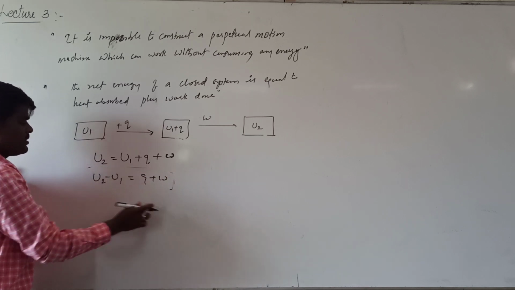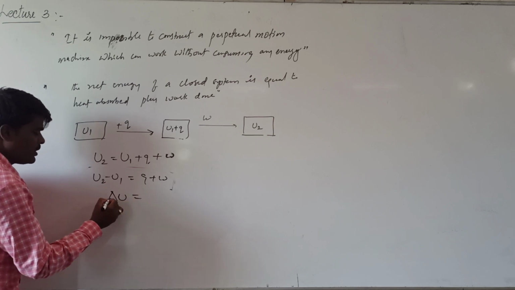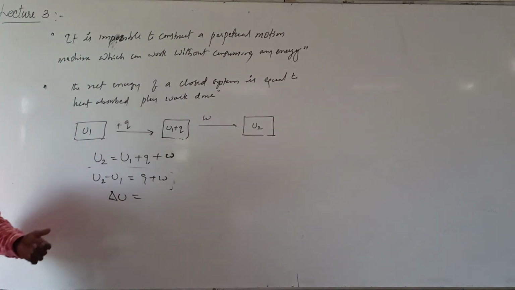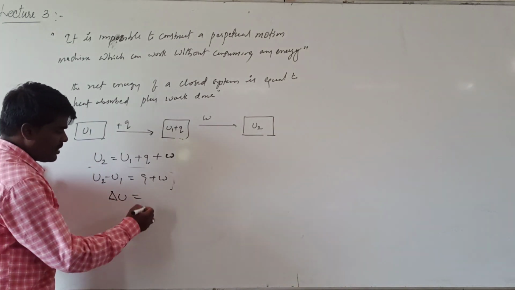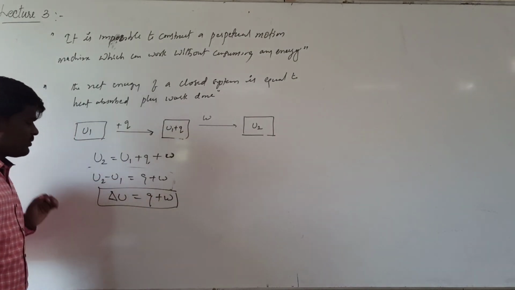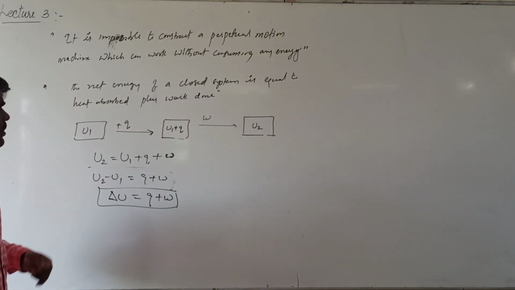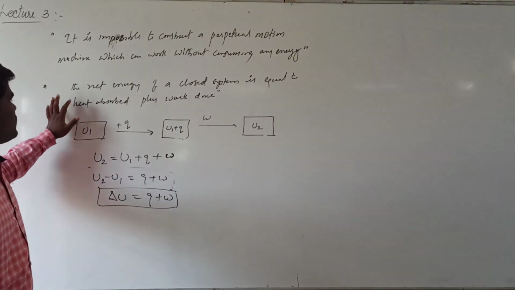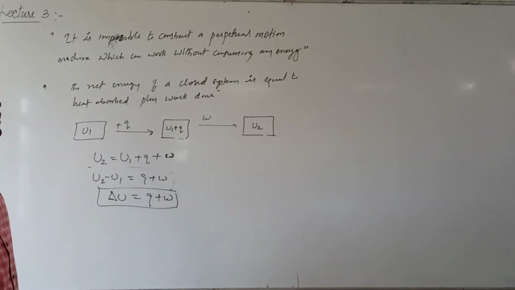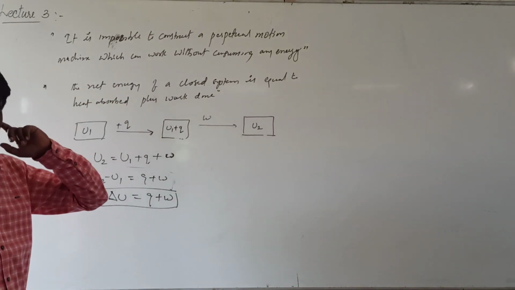Okay, this U2 minus U1 will be what? Delta U, that is the change in the internal energy of a closed system, which will be equal to Q plus W. This is the mathematical form of the first law of thermodynamics. It's a very important one. What is meant by this? The net change in the internal energy of a closed system will be equal to heat absorbed plus work done.